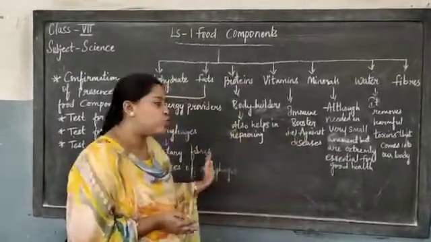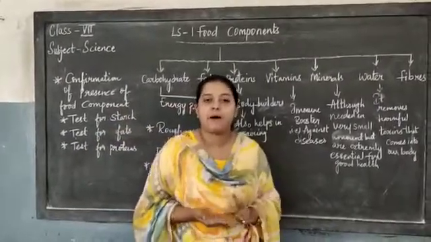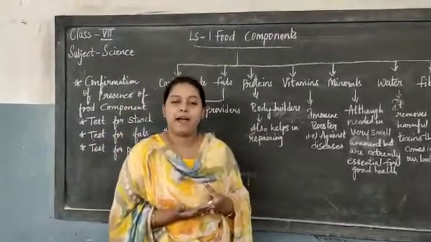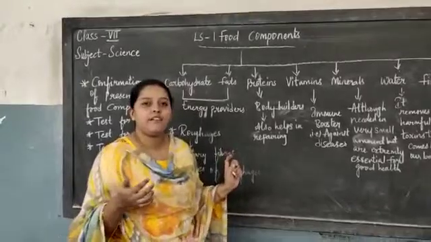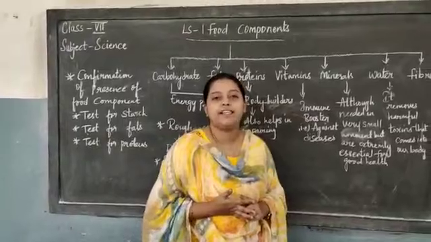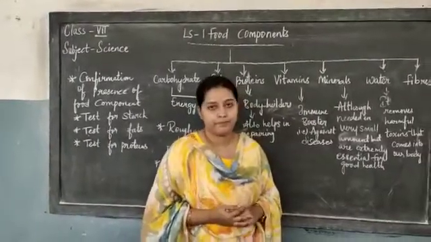Sources of roughages, usually you will find roughages in what, children? Fruits and vegetables, apples, papayas, beans, etc. children. In this way you will find all the roughages, and roughages will help you to remove whatever undigested waste is there in your body.